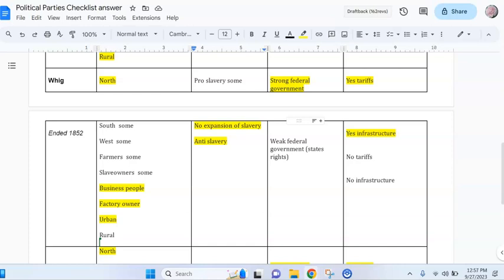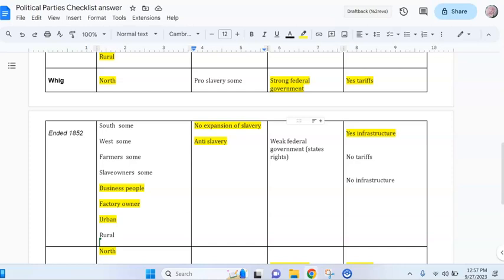They do not want slavery to expand, although there are some in the country. They prefer a strong federal government. They want those tariffs so they can build infrastructure projects to move goods around the country, the transportation of all those factory-made goods or some of the raw materials from the West. So they want the roads, the bridges, the railroads, the canals.